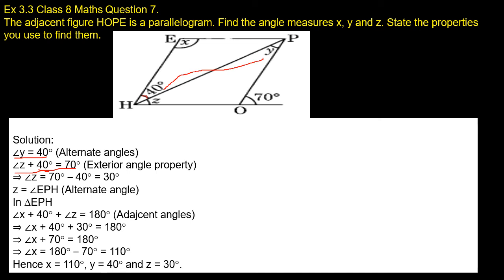If we transfer this 40 degrees to the other side of the equals sign, it becomes minus 40 degrees. 70 degrees minus 40 degrees becomes 30 degrees. So the Z value is 30 degrees.